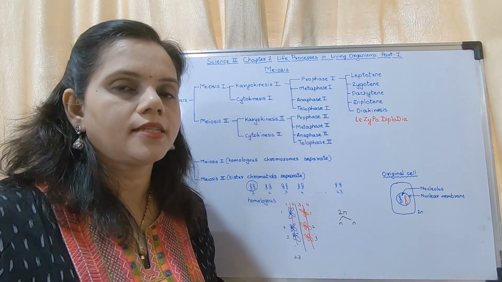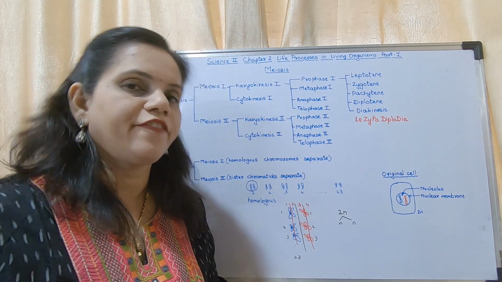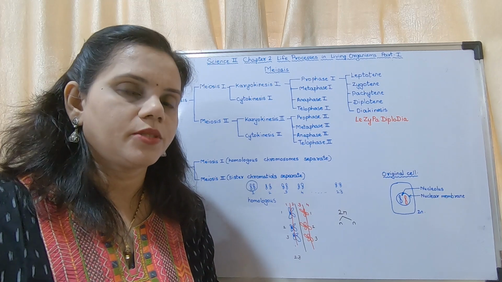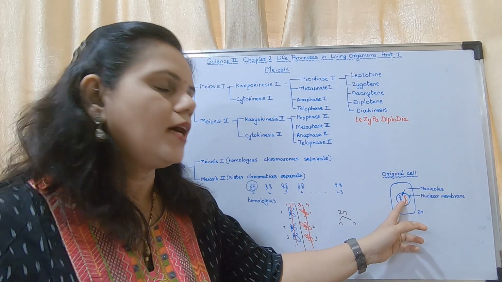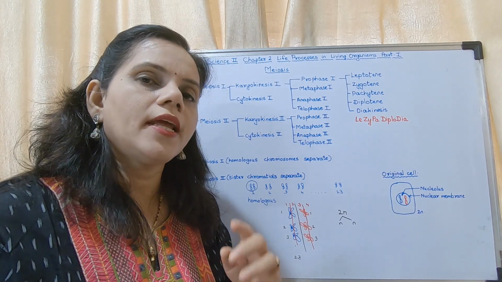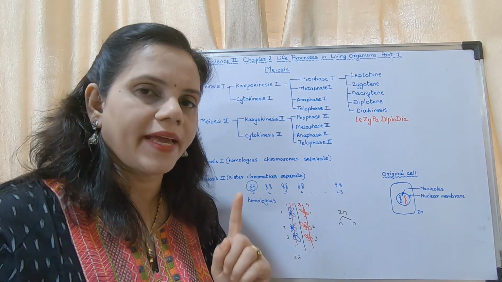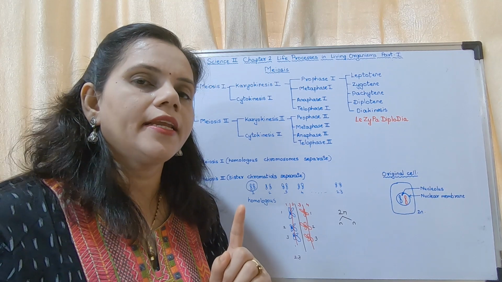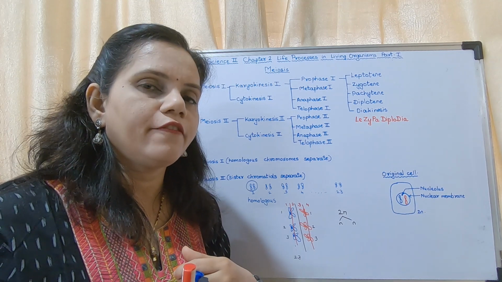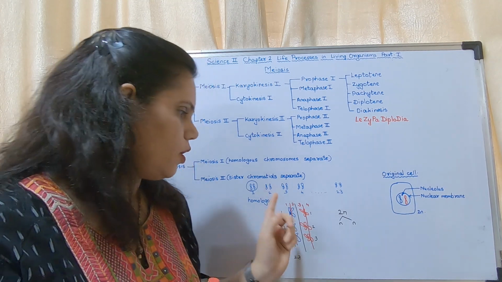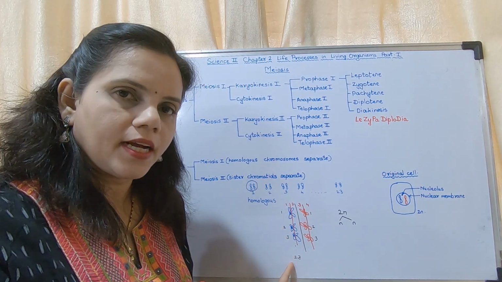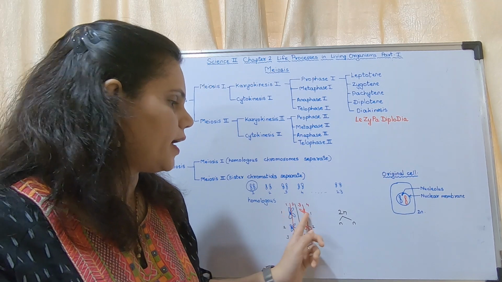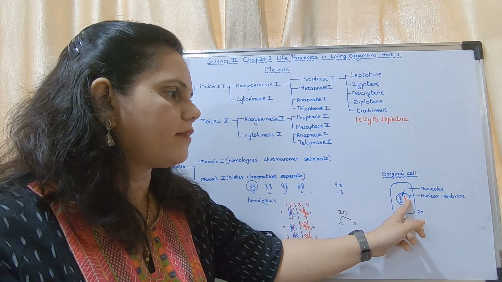In all other organisms, the numbers are different. All organisms are having different number of chromosomes. So here I have shown only 1 pair of chromosome. In case of us, we are having 1, 2, 3 till 23. Out of those, I have shown 1 and 1 here.